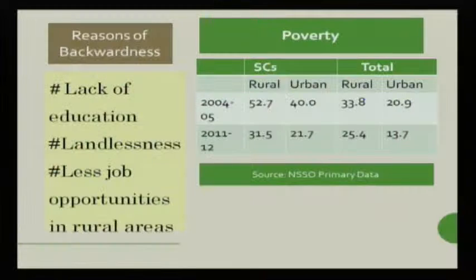migrate to urban areas. When they migrate to urban areas, they are not able to access the provisions and opportunities provided by the government, because they have already migrated from their own areas. So we can find that migration is also one cause of poverty. Similarly, in rural areas job opportunities are also less, and even if the jobs are there, they are given to other caste populations rather than the scheduled caste population. Therefore, no doubt the government has done a lot to eradicate poverty among the scheduled caste population, as it has been done for the rural population, but still poverty is high in the scheduled caste population.